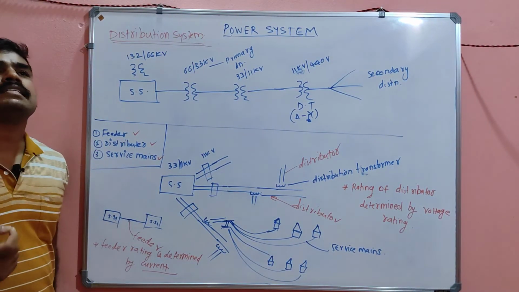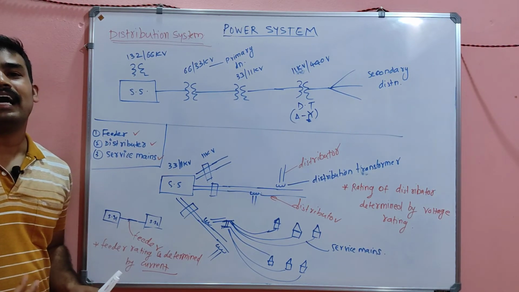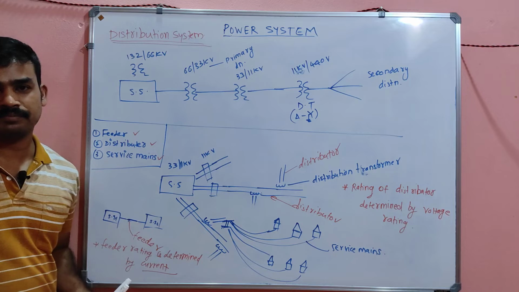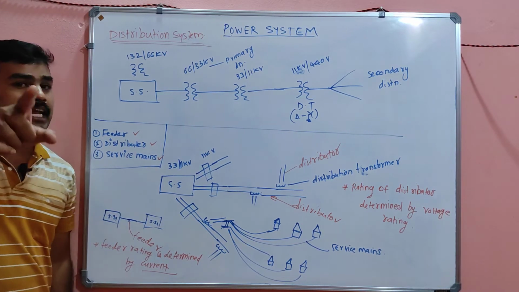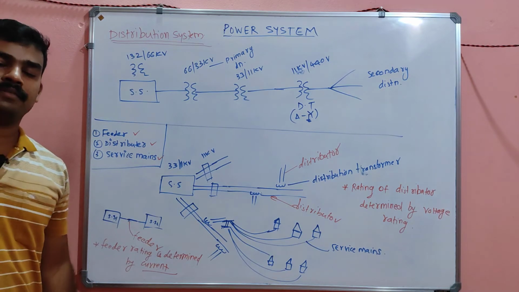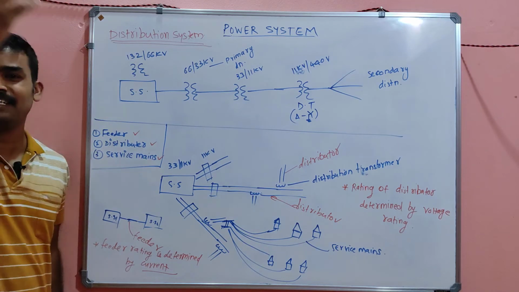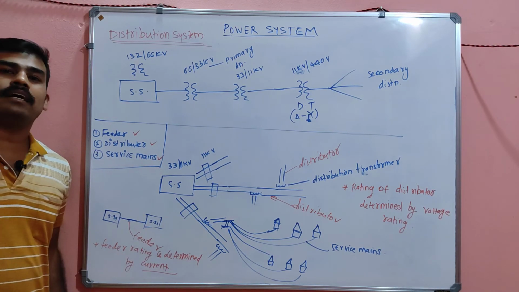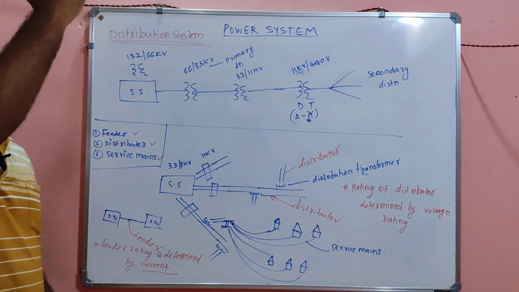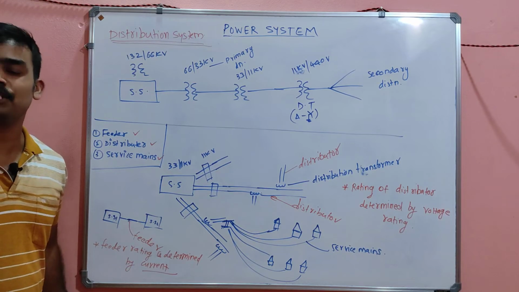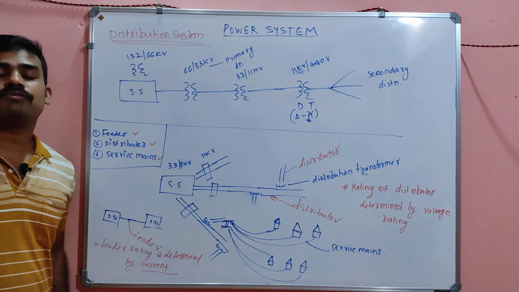So where can you see a feeder? In between two substations, where there will not be any tapping, unless there is utilization of energy. There you can see the feeder. Where can you see the distributor? Nearby your home, everything is distribution. From the substation near our home up to our pole, you can consider all of these to be distributors. No feeder is there.